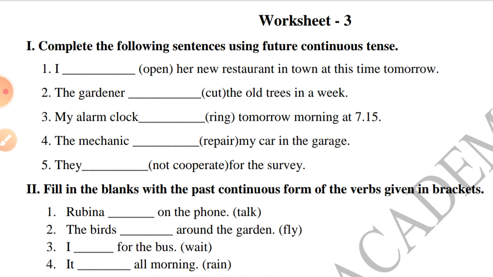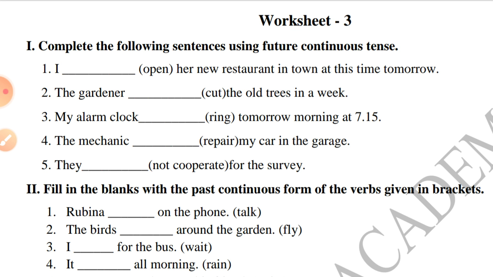And second Roman, fill in the blanks with the past continuous form of the verbs given in brackets. Rubina dash on the phone. The main verb is talk. So Rubina is a she, no? So she was talking. So Rubina was talking on the phone. Understood?